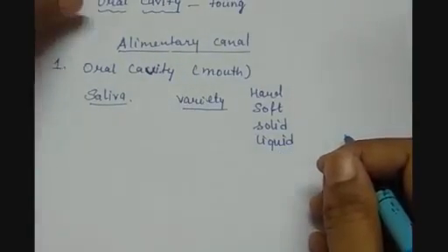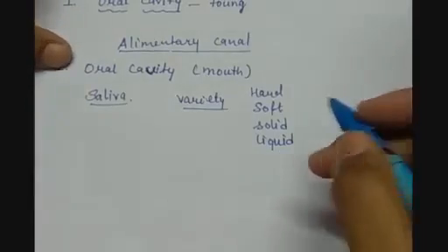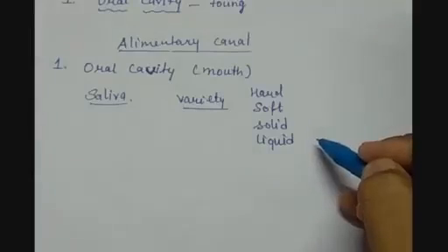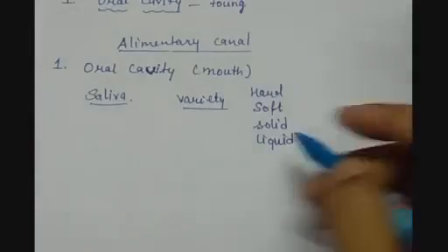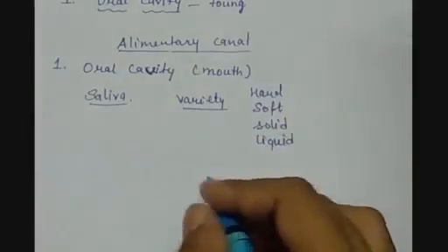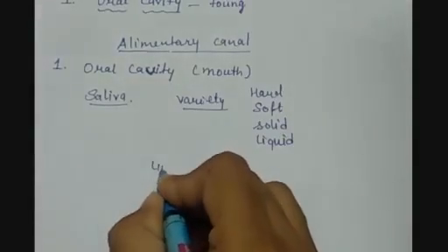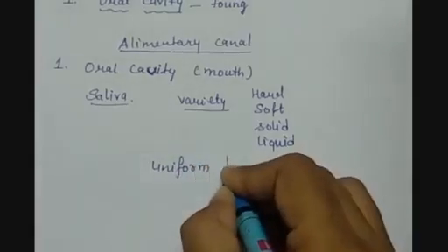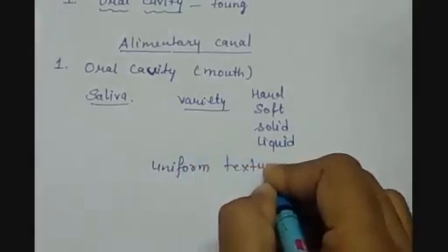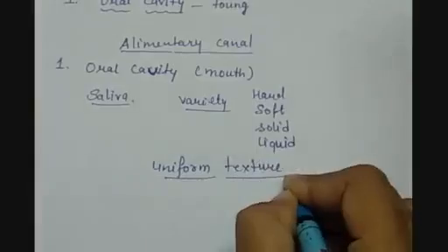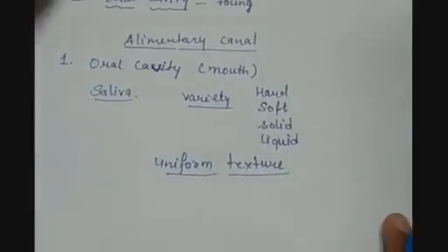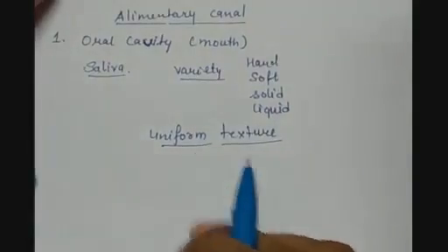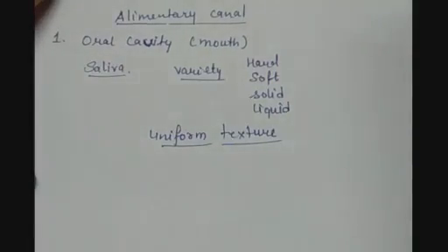So all the food items that we intake need to be converted into the same texture. There is a need to convert them into a uniform texture, because further processing will not take place if the food is not broken down into smaller pieces.